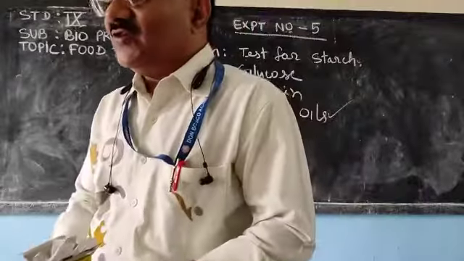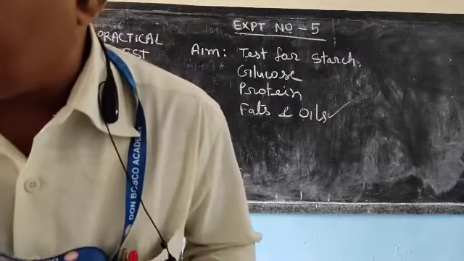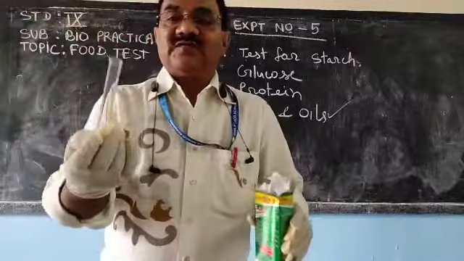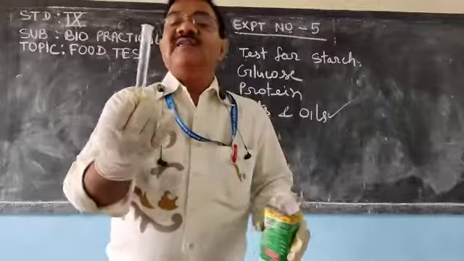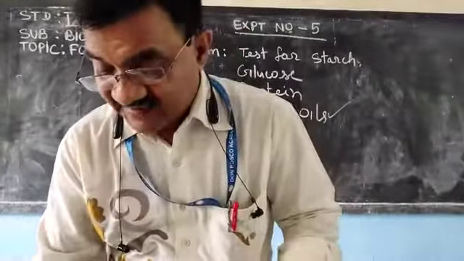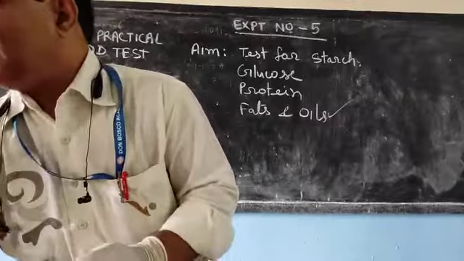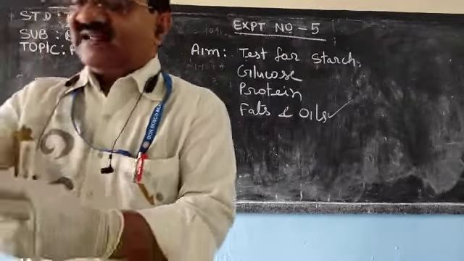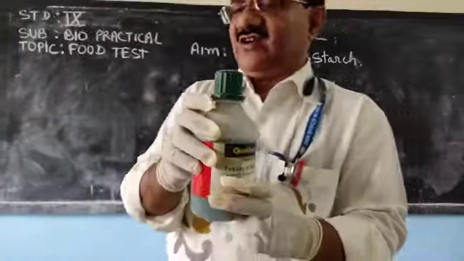So what will we do? We will take a little bit of this glucose in a test tube. You can see I have taken a little bit of glucose in the test tube. Now, for this, one chemical is required, and the name of that chemical is Fehling solution, Fehling A solution.